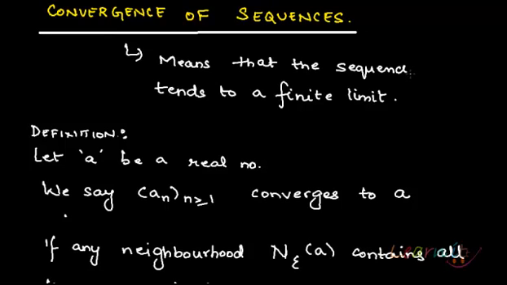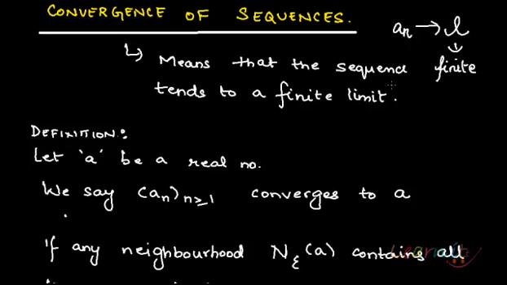Let's try to understand what we mean by convergence of sequences. The word convergence should give you an intuition that a convergent sequence is a sequence that is tending to some finite limit. Whatever your sequence is, it is tending to a finite limit, and that's what convergence is. This limit should be finite.